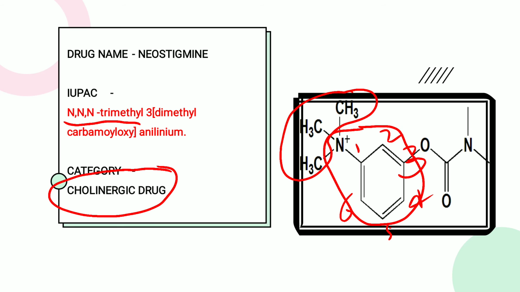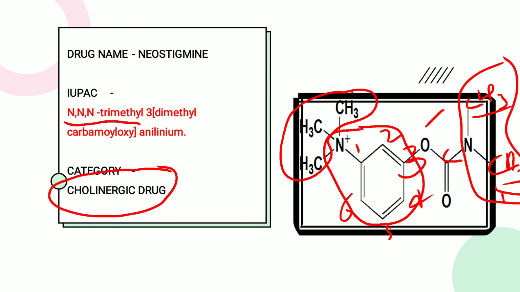Then on the third position, what is the substitution? First is the oxygen. Then again it has a carbon, and on the nitrogen there are 2 carbons. The 2 carbons are a dimethyl group, CH3 and CH3, because the nitrogen will fulfill its valency, one valency attached to the carbonyl carbon and the remaining 2 are substituted by methyl groups. So the structure becomes CH3 and CH3. So it will be a dimethylamino. This part is the dimethylamino.